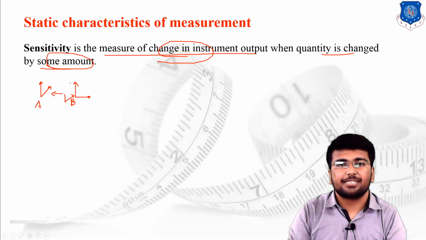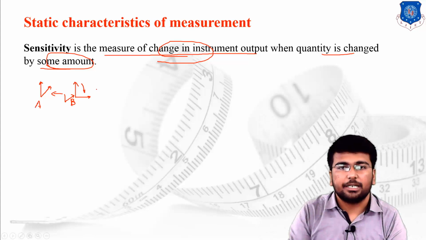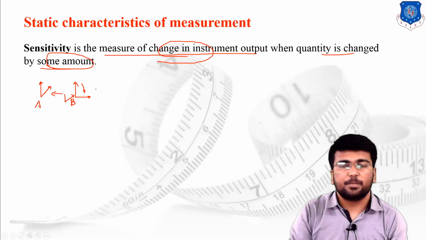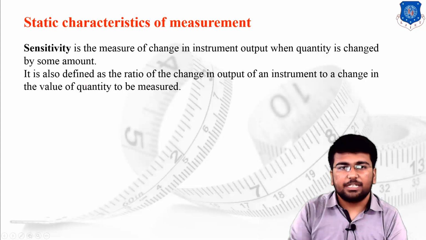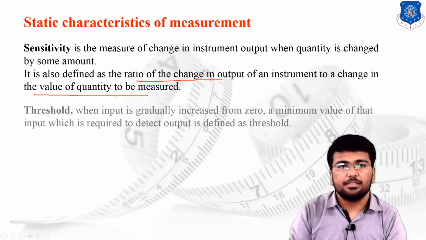If I provide the same amount of input to both instruments, we check which instrument changes its output value drastically, and those instruments are known as highly sensitive instruments. It is also defined as the ratio of change in the output of the instrument to the change in the value of the quantity being measured. That is known as sensitivity.